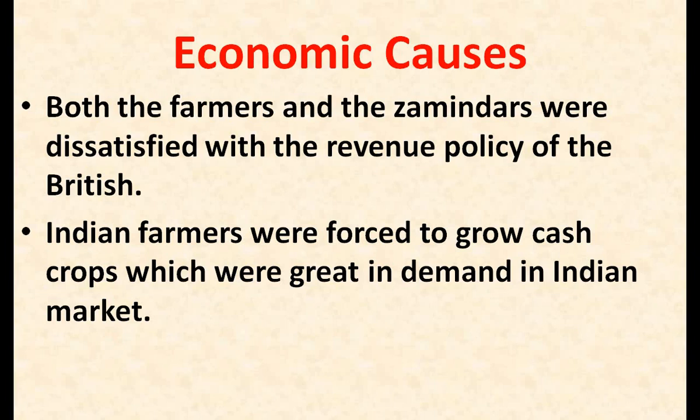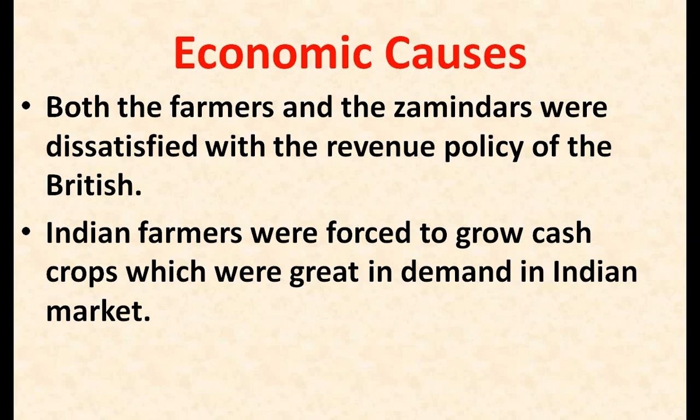For that they wanted cash crops like cotton for their textile industries, and the climatic conditions of Britain were not suitable for growing cotton. So what did they do? The British officials and government forced the Indian farmers to grow cash crops like cotton.